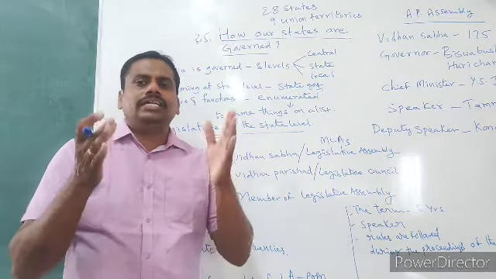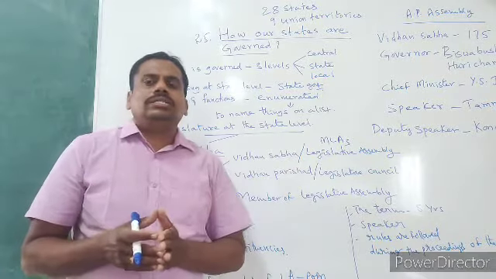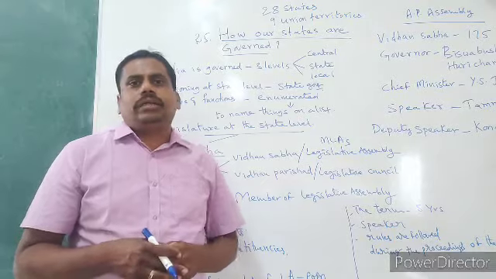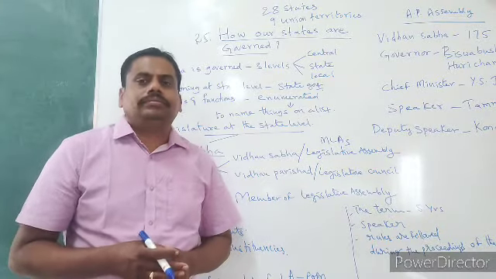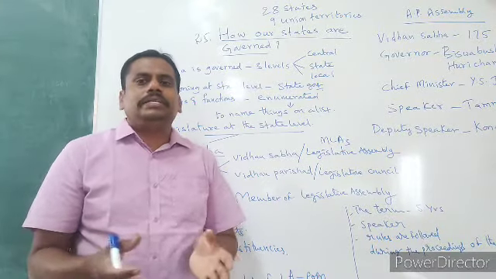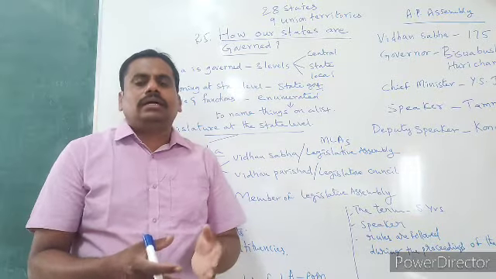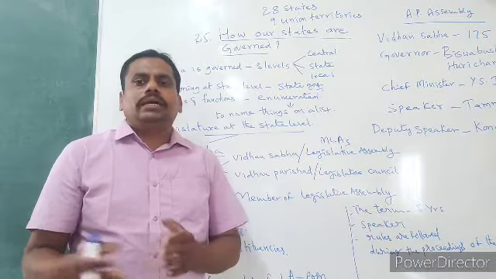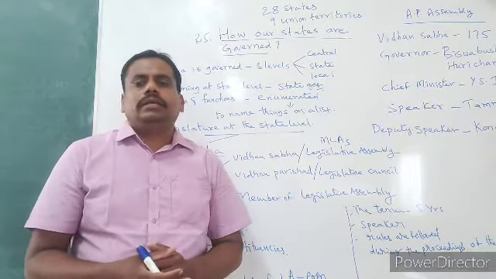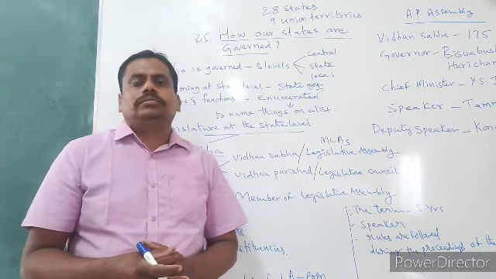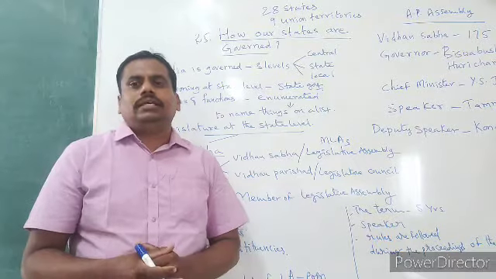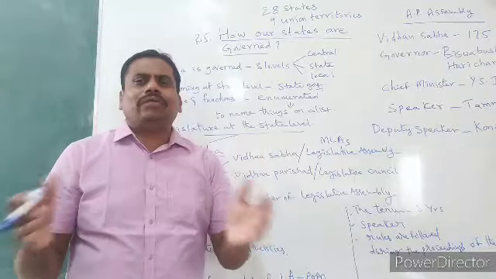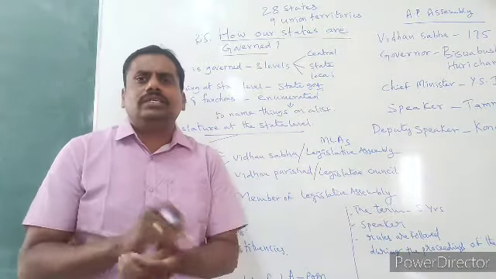How many constituencies do we find in Andhra Pradesh? 175. In Anantapur district also, like Hindupuram, Madakasira, Dharmavaram, Kadiri, Singanamala, Puttaparthi, Rapthadu, Guntakal constituency. Like that, in the entire state you find 175 constituencies.